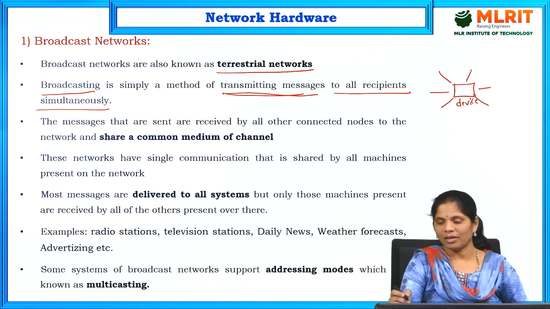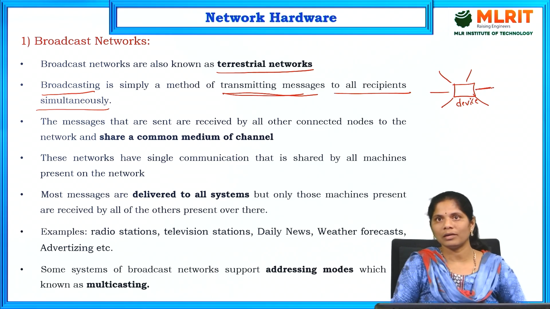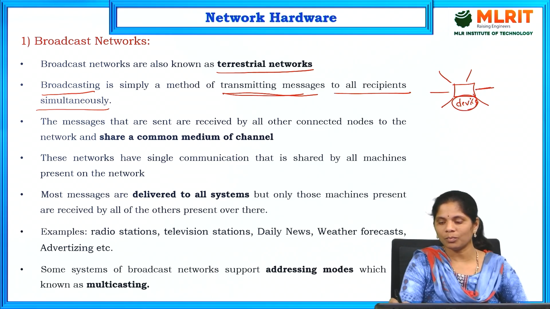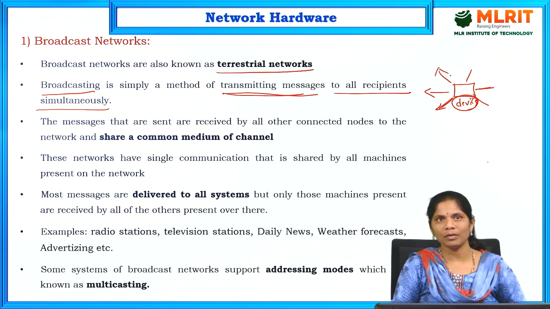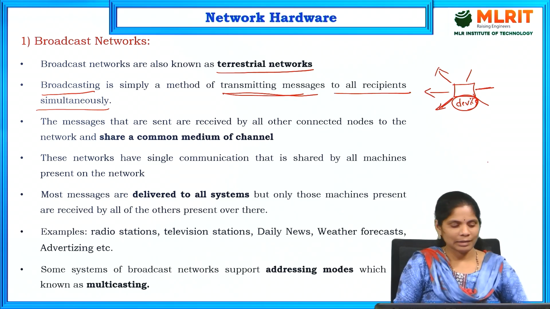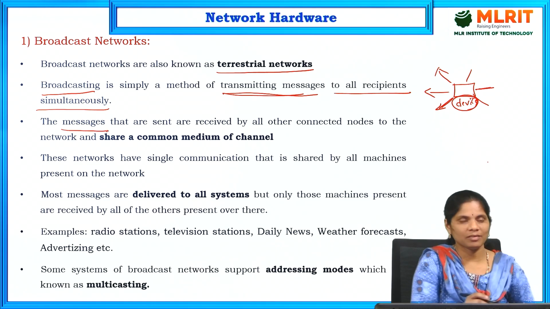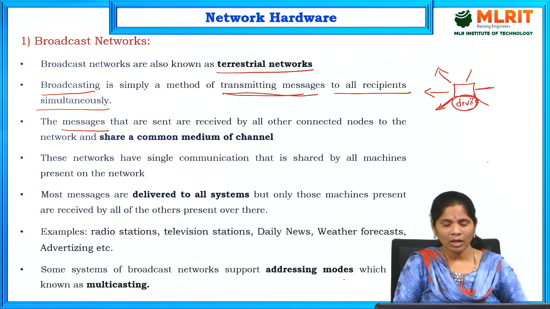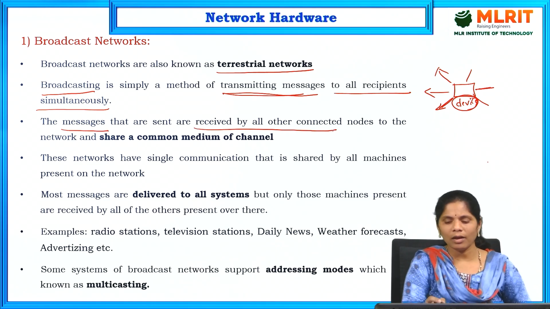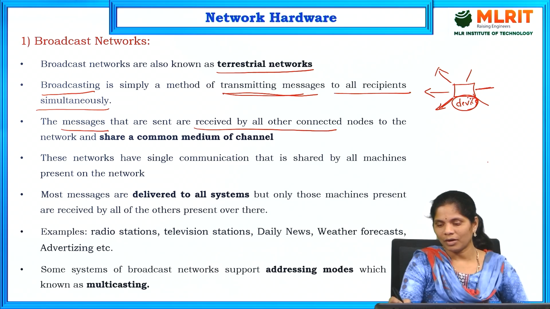Sending the data to all these devices is broadcasting. Whatever data is sent from this device is received by all other receivers connected here.